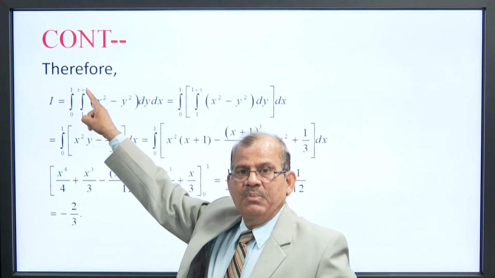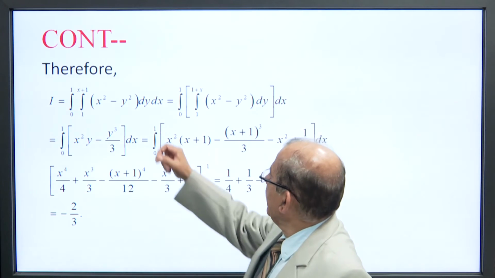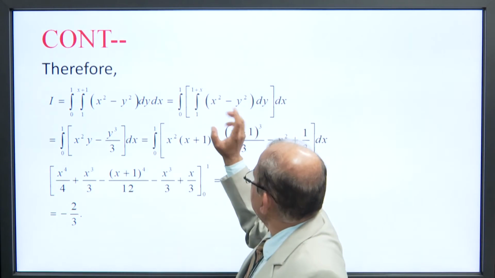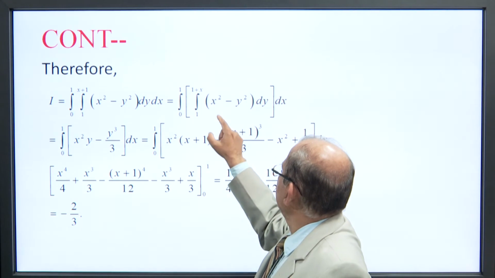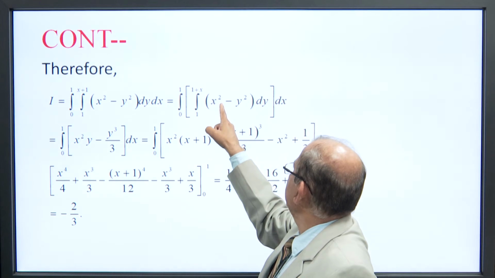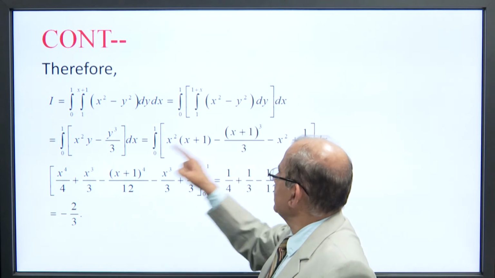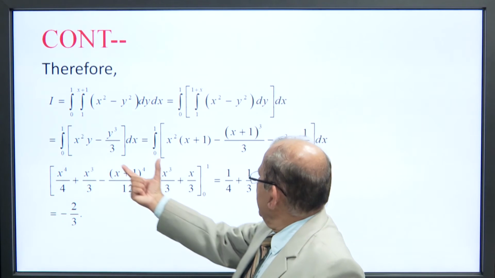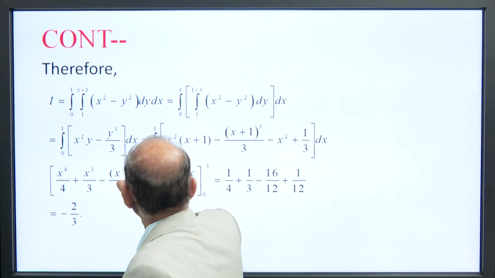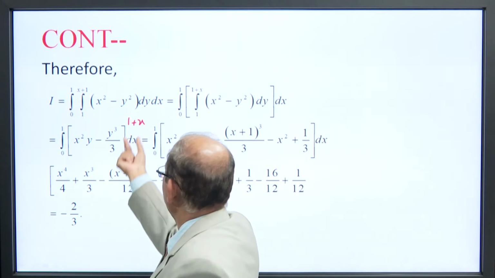Since y has variable limits, we first integrate with respect to y. The integrand is x square minus y square, dy dx. First we integrate with respect to y, keeping x constant, which gives x square y minus y cube by 3, dx. Then we substitute the limits.